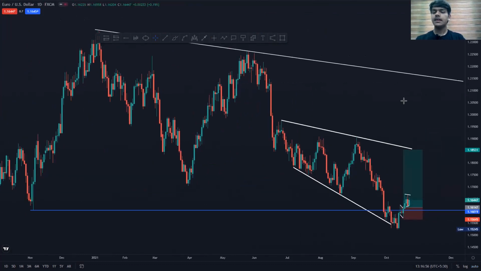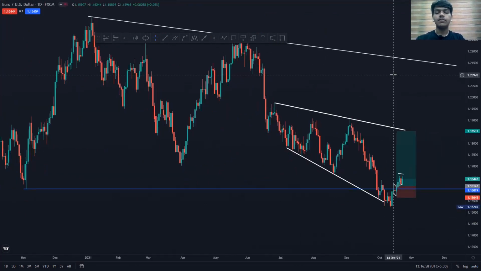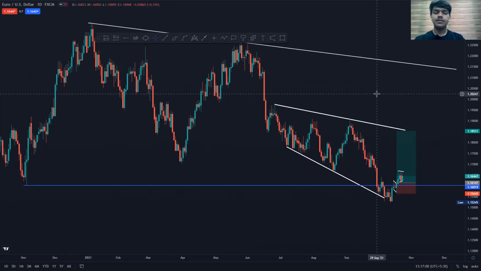So you can see whenever the dollar index moves down, EUR/USD will move up, because the dollar index is negatively correlated with EUR/USD. EUR/USD is 100% negatively correlated with the dollar index. So when the dollar index moves down, EUR/USD will move up. And because I'm looking for very good momentum on the dollar index for the short, the EUR/USD trade which I have already taken, I am looking to scale.